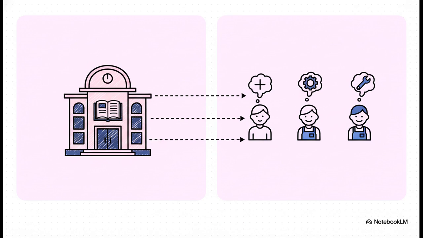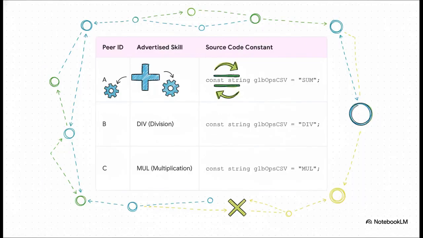Then you've got the peers. These are our specialists, the individual programs, the workers. Each one is a genius at its own task, but they start out completely in the dark about who else is in town. And for our story today, here is our specific cast of characters. We've got 3 peers on the scene. Peer A, it's our addition expert, and you can see right in its code, its skill is sum. Then there's Peer B, who handles division. And finally, Peer C, our multiplication guru. Go ahead and remember who's who, because these roles are going to be absolutely crucial in a minute.